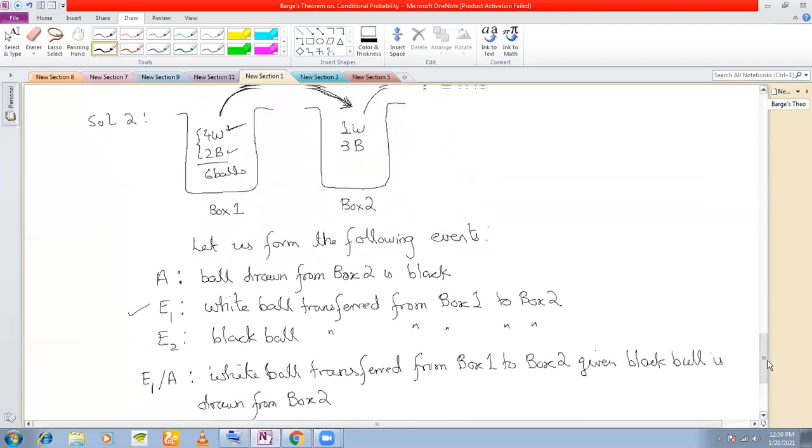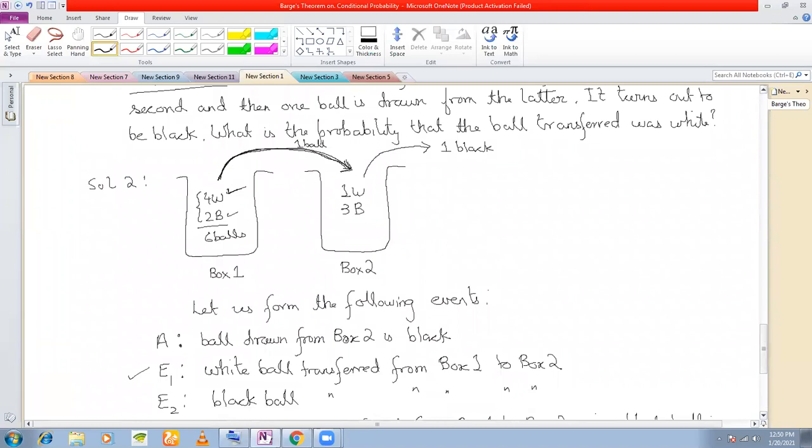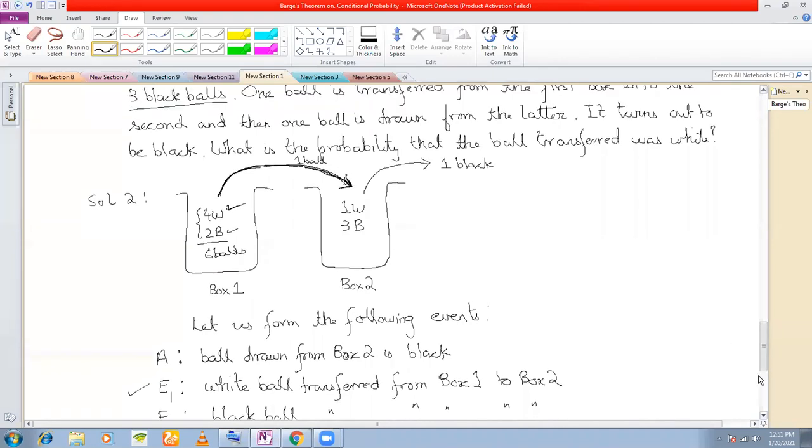What is PE2? What is E2? E2 is the event that a black ball is transferred from box 1 to box 2. So what is the probability? If a black ball is being transferred from here to here, what is the probability? The 2 black balls are there. 2 by 6. Look at the event E2. What is the event E2? Black ball. Yes, sir. 2 by 6. Fine.